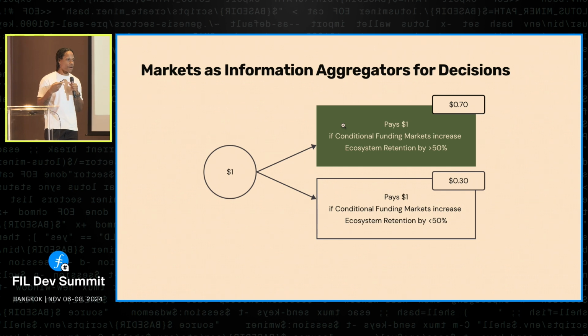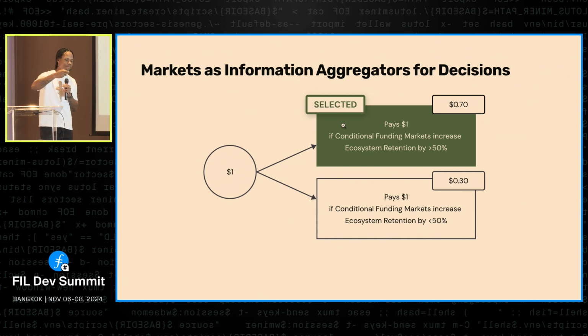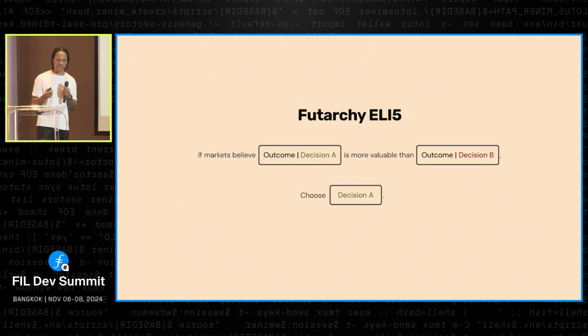And this is the insight behind Futarchy and decision markets, as another primitive that you can build on top of prediction markets. So we select it, and then we run the experiment. We actually select conditional funding markets, we deploy them, and hey, they actually increase ecosystem retention by over 50%. We've won, right? So this is a really strong case for Futarchy.